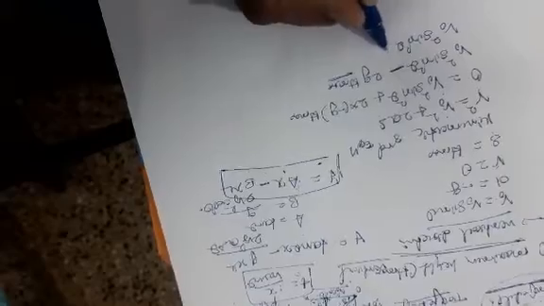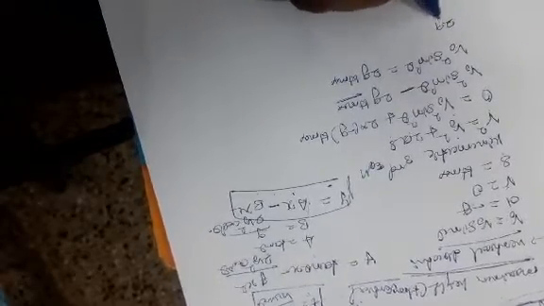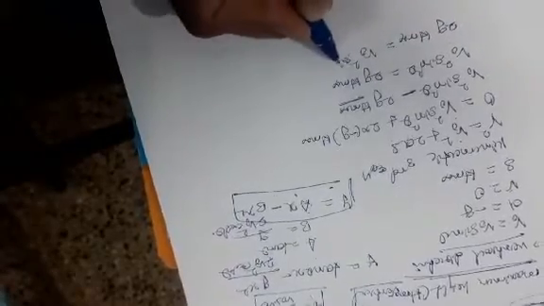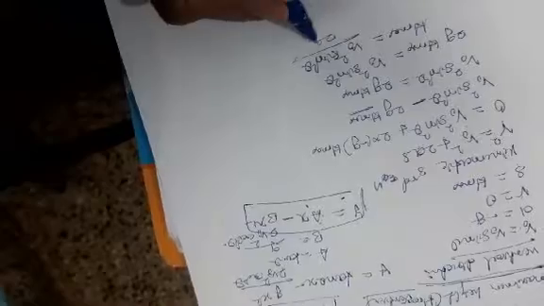Simplify to find the value of H maximum. v0 square sine square theta is equal to 2g H maximum, so H maximum is equal to v0 square sine square theta by 2g.